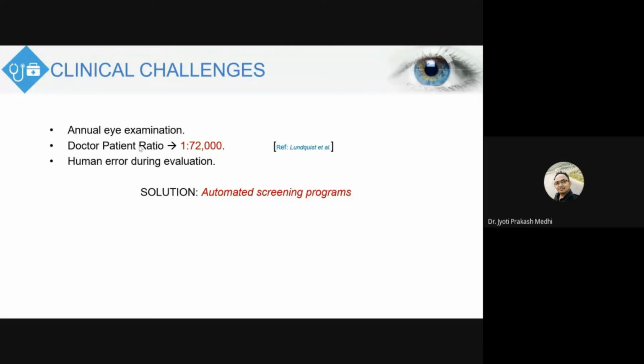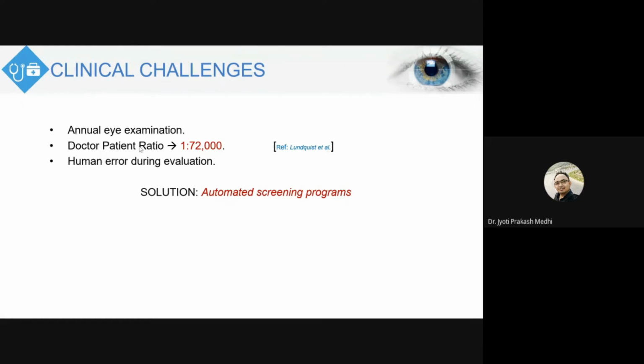Now coming to the different challenges. First, let us look at the clinical challenges we have. As I have already mentioned, we must go for an annual eye examination even if we do not have diabetes or any eye-related disease. And whoever wears spectacles, or has any difficulty with vision, reading or observing objects, definitely has to go for an annual eye examination.